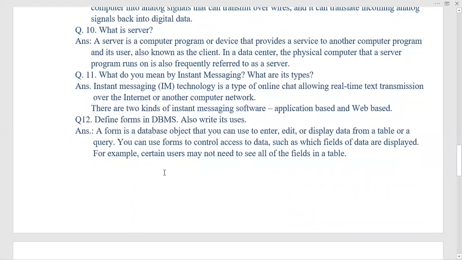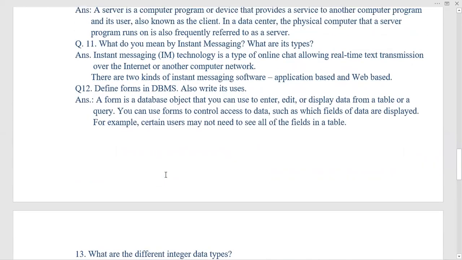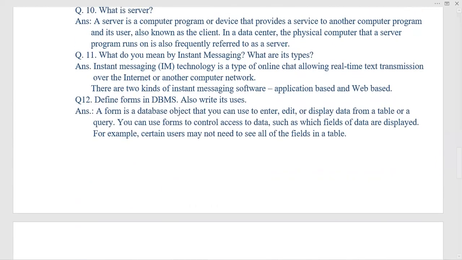Okay, and I think there are 3 or 4 more questions, not more. I have added already. I have given you the questions for final or annual examination or pre-board examination previously. The same will come in the final examination or annual examination. These are the few more questions that have been added for you on your request, because many of you were telling whether some new questions are coming for pre-board or final examination. That's why I'm giving you.